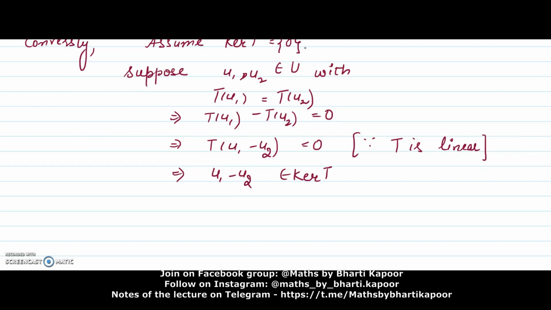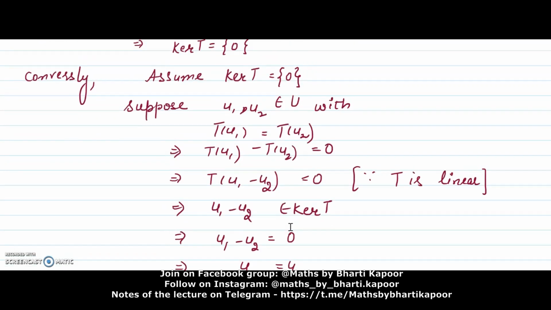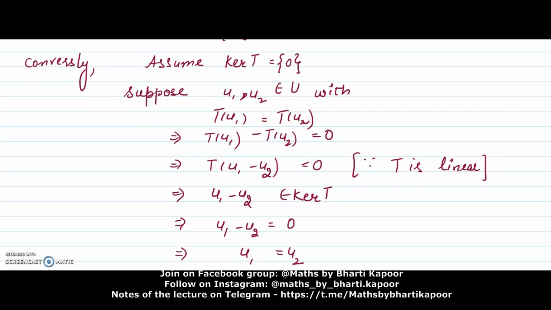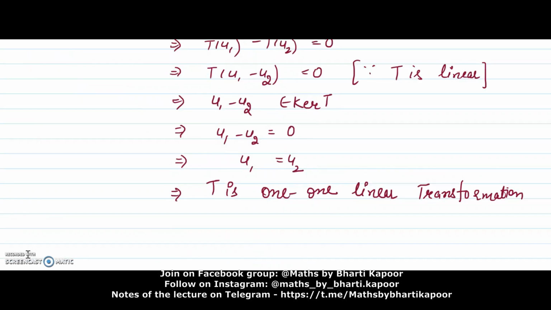And we have assumed that kernel T contains only one element, and that is 0. So if U1 minus U2 belongs to kernel T, then the only choice for U1 minus U2 is 0. That implies U1 is equal to U2. So what has come up is that if images are the same, then those elements are also the same. This shows that T is a 1-1 linear transformation.